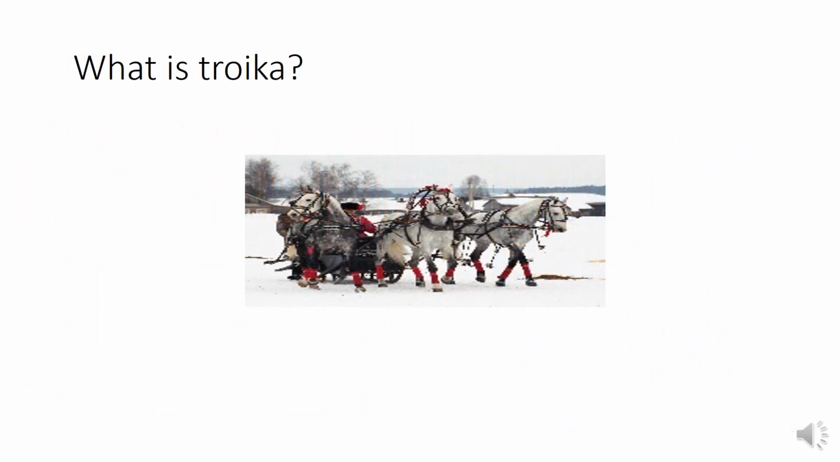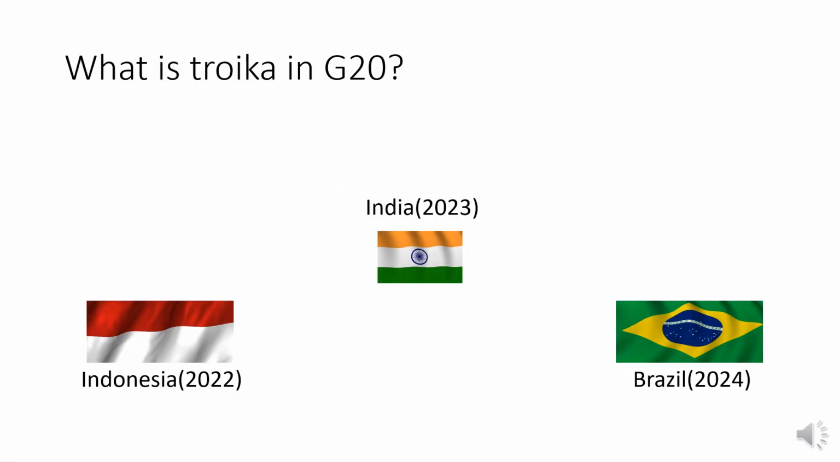Turkey. When a country gets the presidency of the G20, the G20 declares the Troika. The Troika means a traditional Russian vehicle which consists of three horses, as you can see here. Similarly, the Troika declares the presidency countries of the past, present and the future.